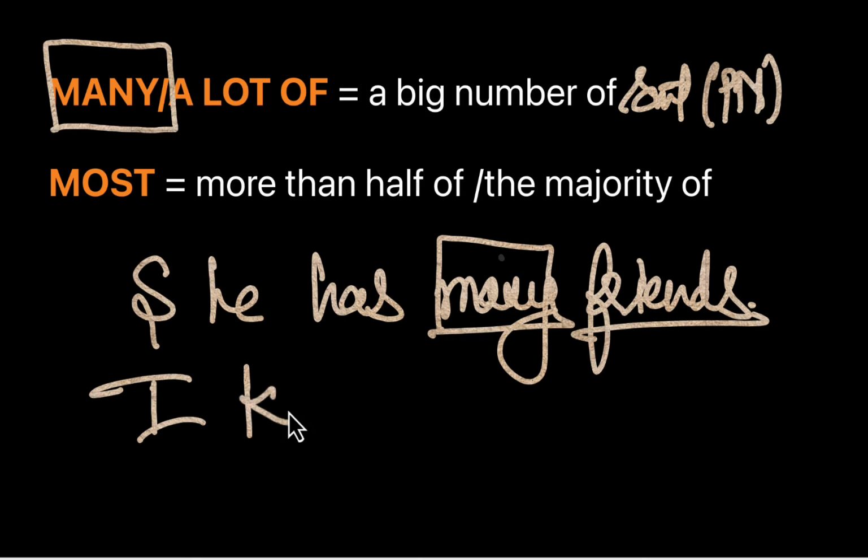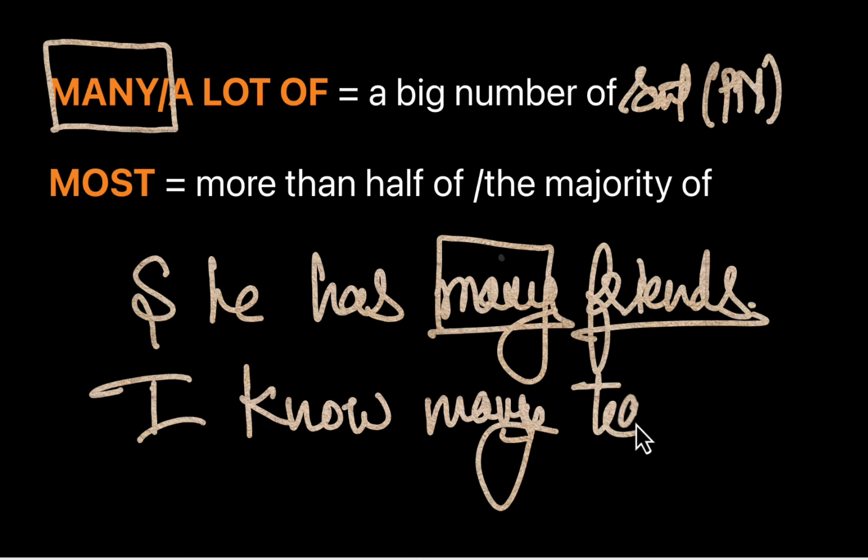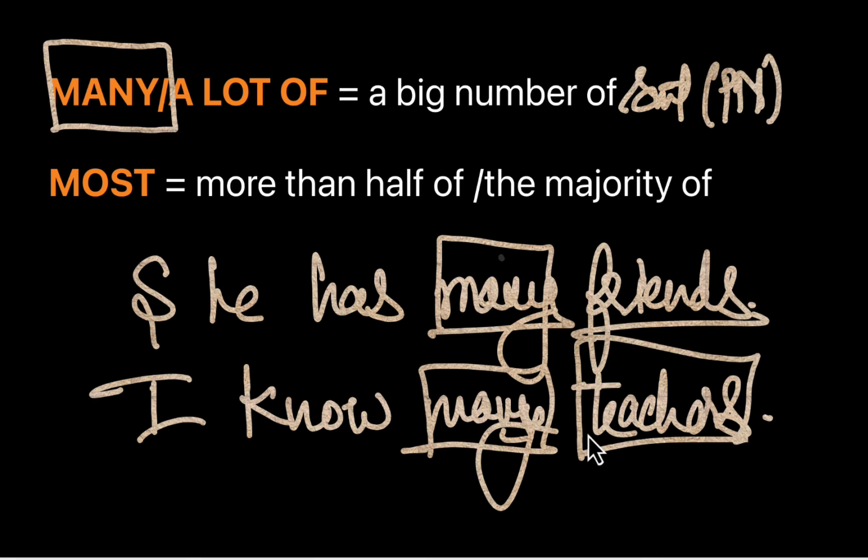I know many teachers. Okay. I know what? Many teachers. Teachers, many, a great quantity. Okay, but again, it's not specific. That's how we use many. It is not used with uncountable nouns.